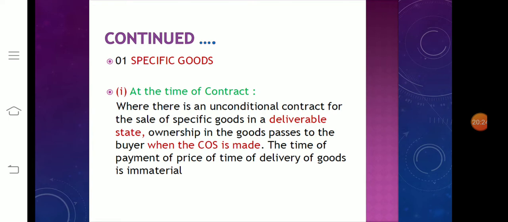The first one is specific goods. At the time of contract, where there is an unconditional contract of the sale of specific goods in a deliverable state, ownership in the goods passes to the buyer when the contract of sale is made. The time of payment of price or time of delivery of goods is immaterial. It is known as at the time of contract. This is specific goods.